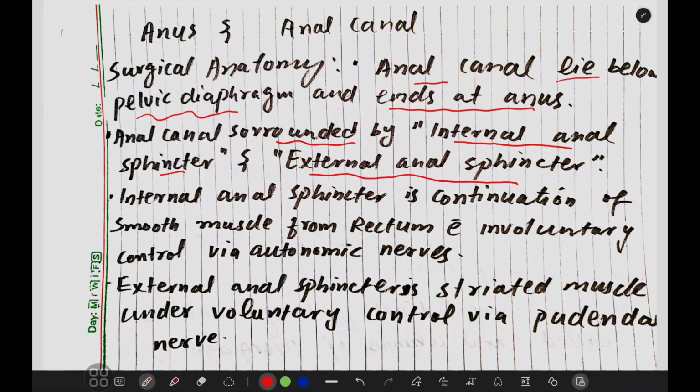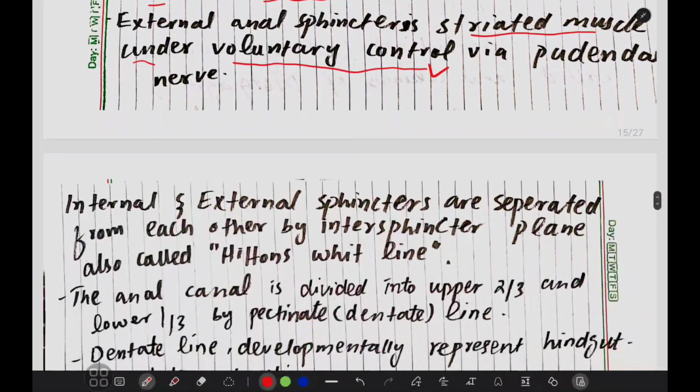The internal anal sphincter is the continuation of the smooth muscle from the rectum, with involuntary control, which is via the autonomic nerves. The external anal sphincter is striated muscle under voluntary control via the pudendal nerve. Remember, the internal anal sphincter has involuntary control by the autonomic nerves. The external anal sphincter is striated muscle, and it's under voluntary control by the pudendal nerve.